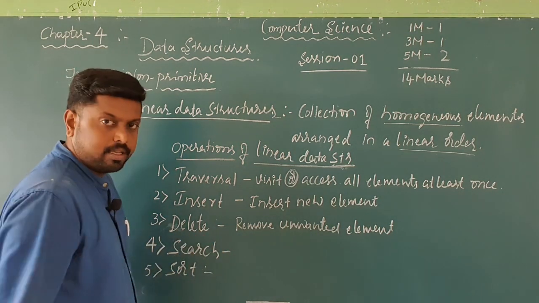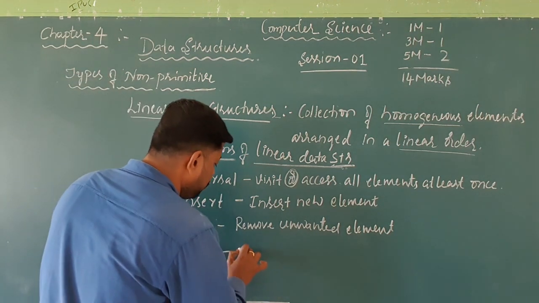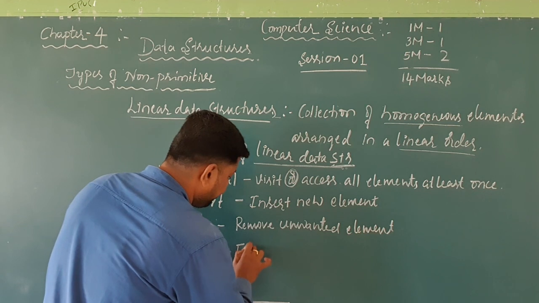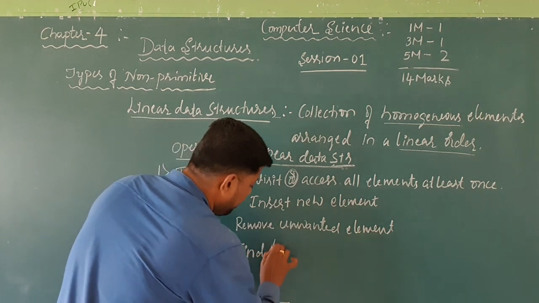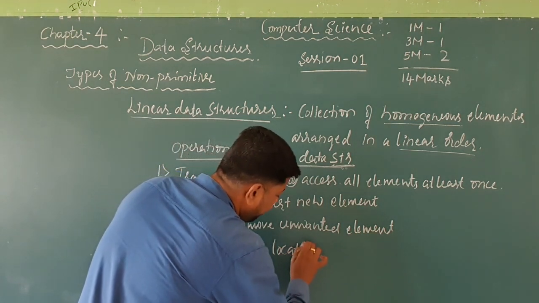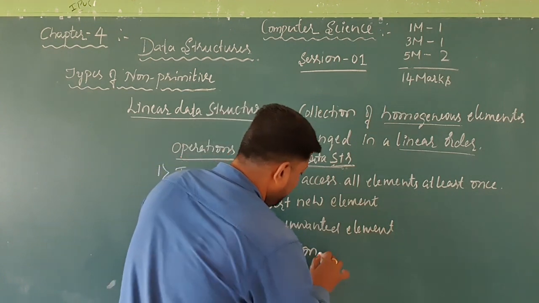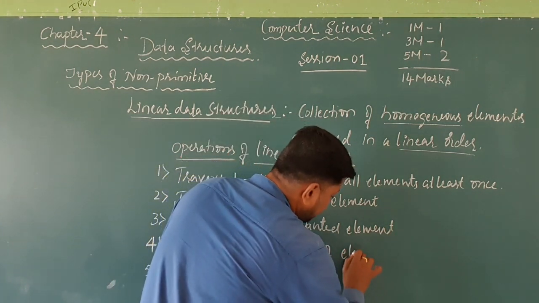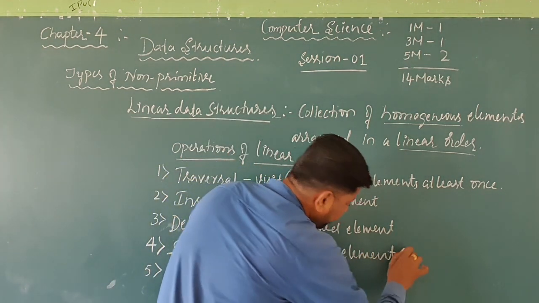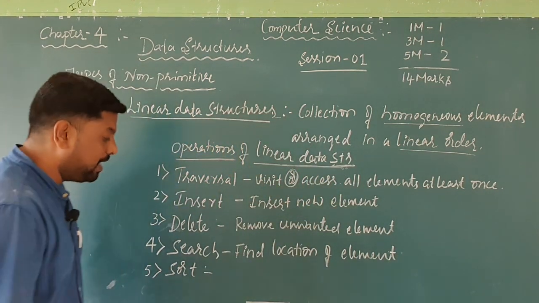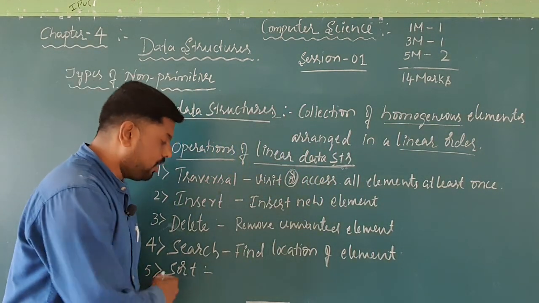Like that, search. Search is used to find the location of the element. Like that, the last one, sort.